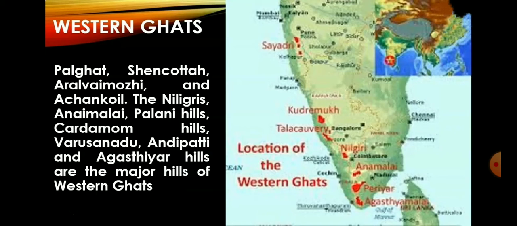Though the Western Ghats is a continuous range, it has some passes. The passes are Palghat, Sengottai, Aralvaimozhi and Achankovil. The Nilgiris, Anaimalai, Palani Hills, Cardamom Hills, Varushanadu, Andipatti and Agasthyar Hills are the major hills of Western Ghats.